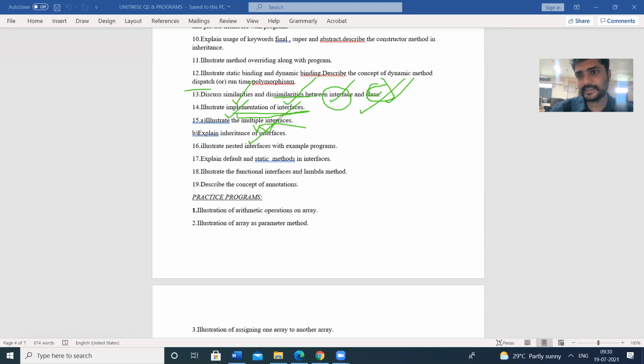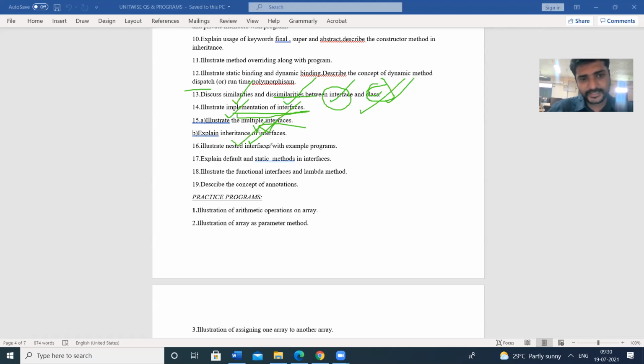So a class can implement an interface as well as inheritance at a time. A single program statement can have both the interface implementation as well as the inheritance concepts at a time, in a single line. That can be possible, and we have to explain it through the program.